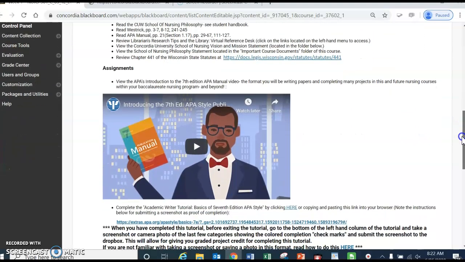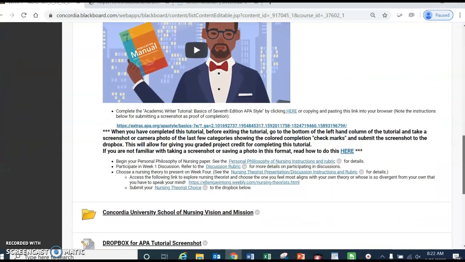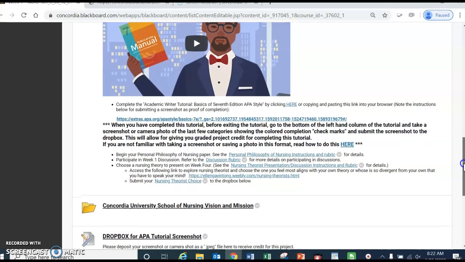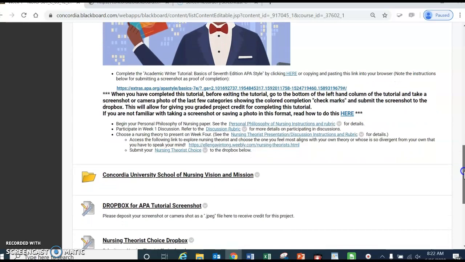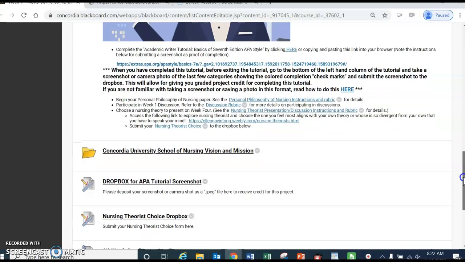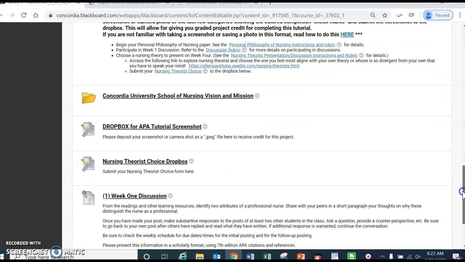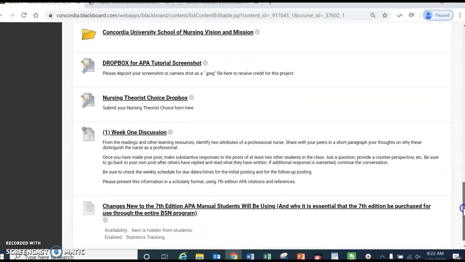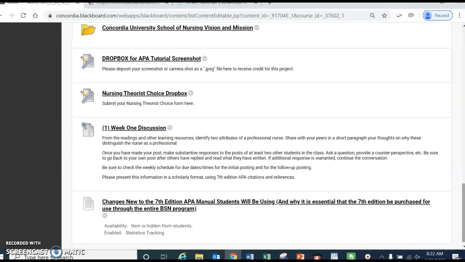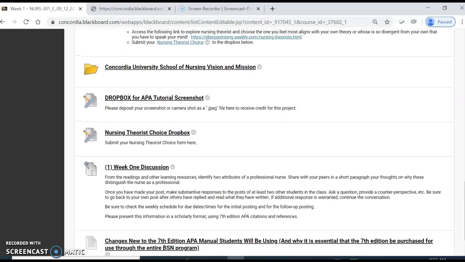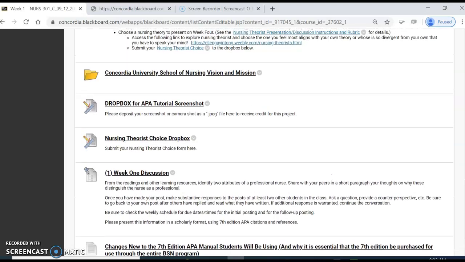Then you'll have your assignments that are listed on there. And again, these may vary from semester to semester. So if your current course doesn't look exactly like this, that's okay, because we are constantly going to be updating things. All the way down to the discussion board. The discussion board will give you the question that's being asked for the week. In this case, you can see it says, identify 2 attributes of a professional nurse and share with your peers in a short paragraph your thoughts on why these distinguish the nurse as a professional.